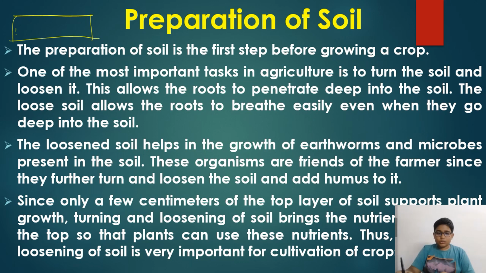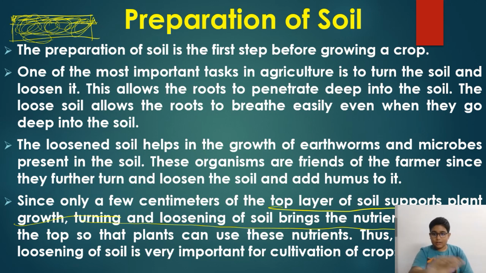The top layer of the soil supports the growth, and turning and loosening bring the nutrients up. This top layer, these few centimeters or few inches, has all the nutrients. So loosening the soil mixes all of these, the nutrients are shared equally, and then the cultivation will be done.